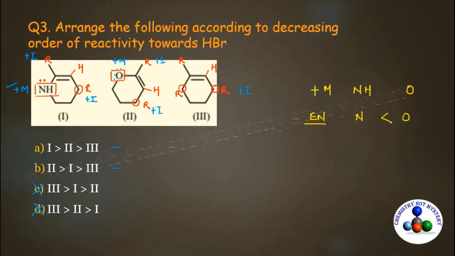Oxygen is more electronegative as compared to nitrogen. Being less electronegative, nitrogen can share electrons easily with the alkene. So the plus M effect of nitrogen will be more as compared to oxygen. That's why reactant 1 will be more electron rich as compared to reactant 2. So option A will be the right option for this question.